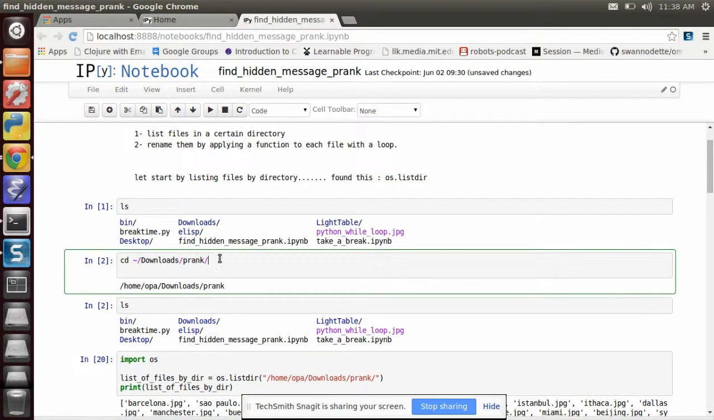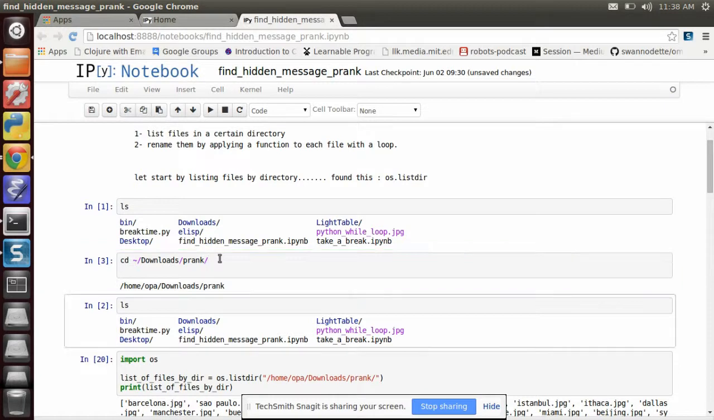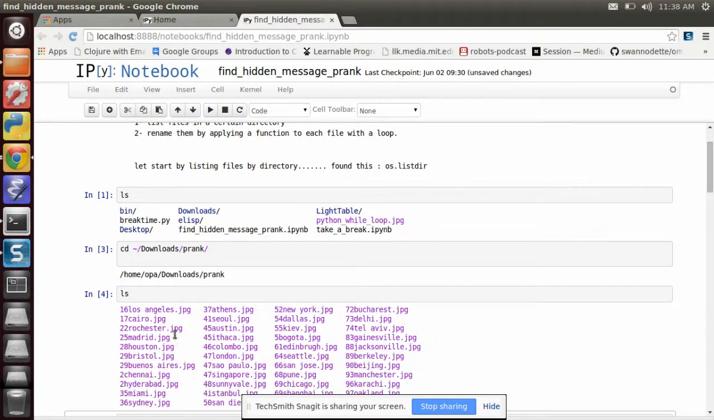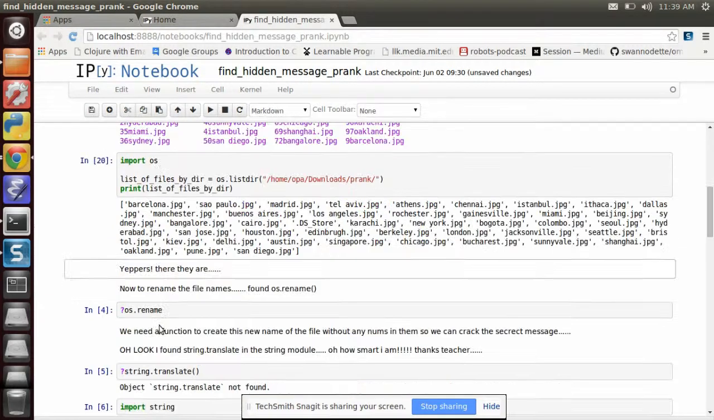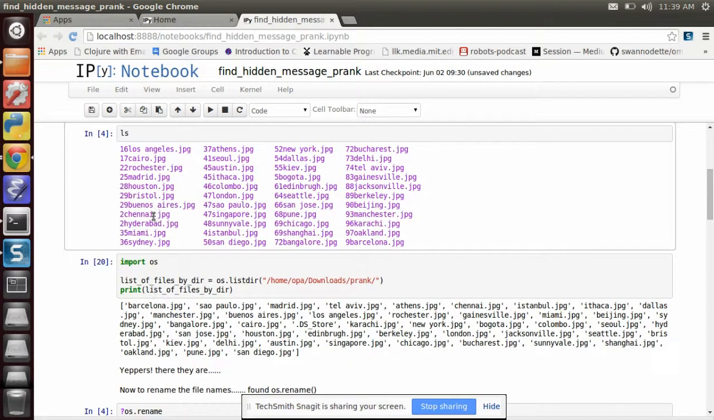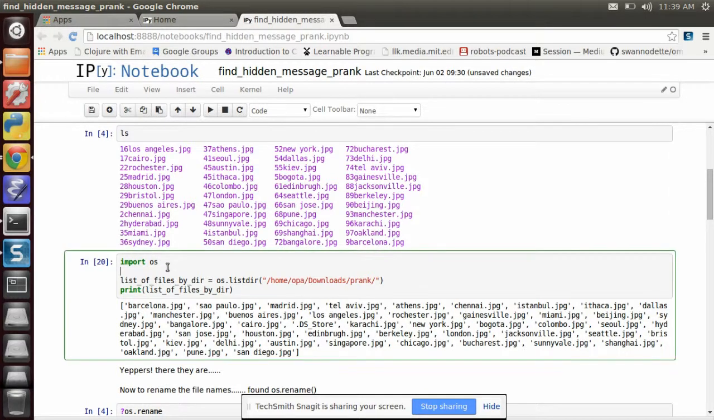ls, we're going to cd to the prank directory, and then we're going to hit ls. There's our files. Sorry about that, we have all our files with the numbers in it. So we're going to import os, which is a module in Python that gives you some functions, namely this list directory.